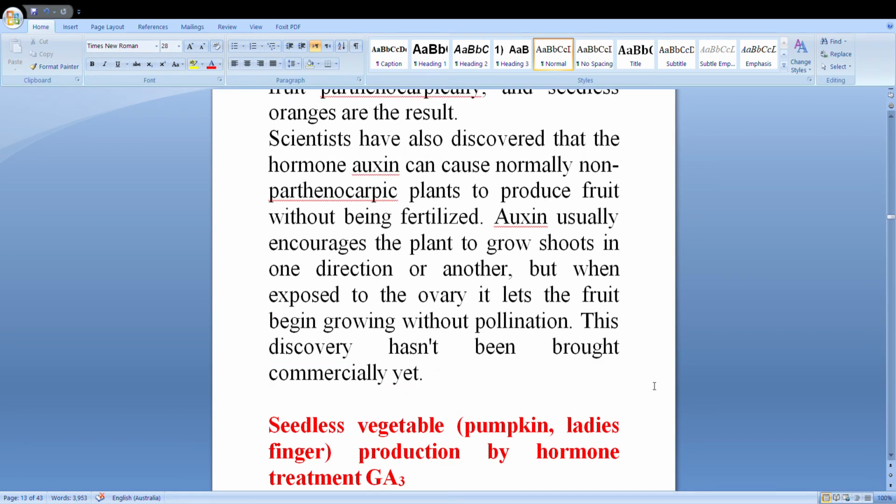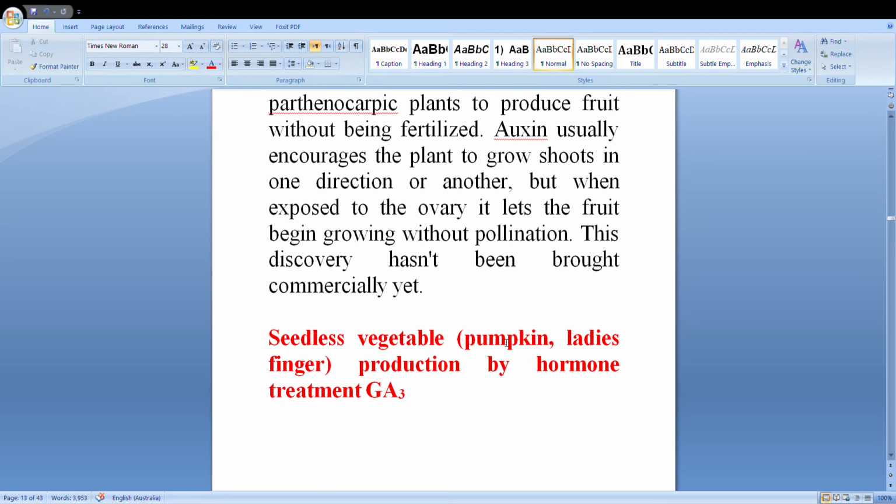Scientists have also discovered that the hormone auxin can cause normally non-parthenocarpic plants to produce fruit without being fertilized. Auxin usually encourages the plant to grow shoots in one direction or another, but when exposed to the ovary, it lets the fruits begin growing without pollination. This discovery hasn't been commercialized yet.